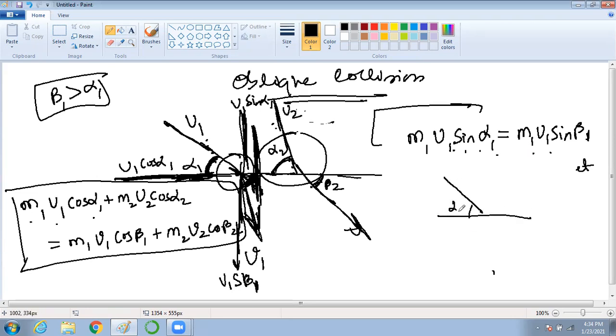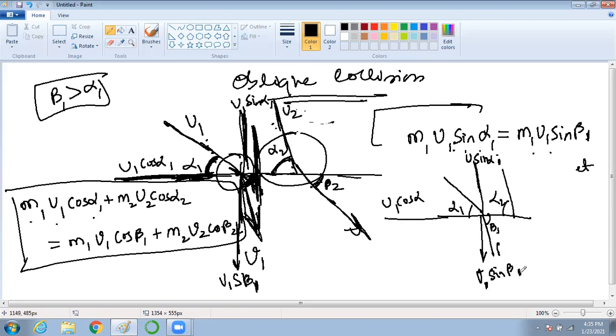This is your alpha 1, this is your alpha 2. So here you will get u1 cos alpha 1, and the upper side perpendicular component is u1 sine alpha 1 or not? Similarly, this angle is beta 1, so this side you will get v1 sine beta 1. Yes or no?